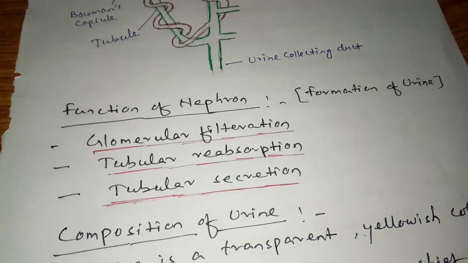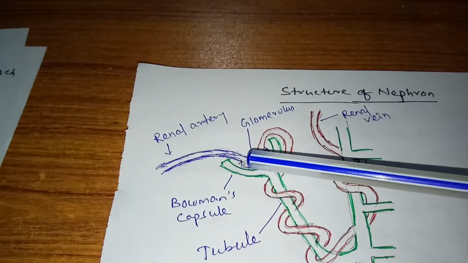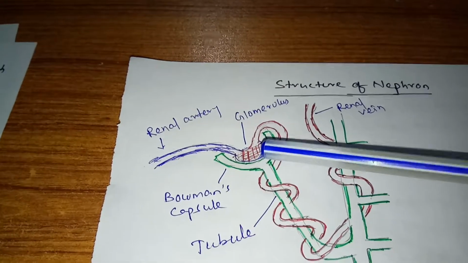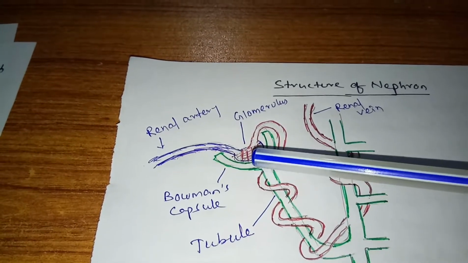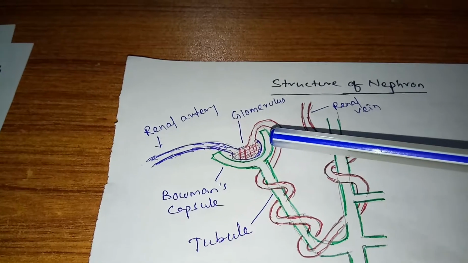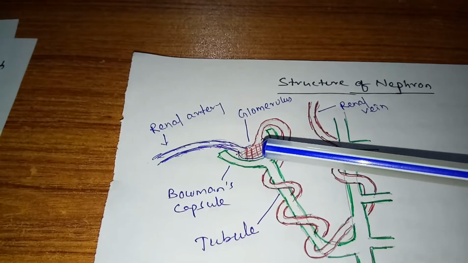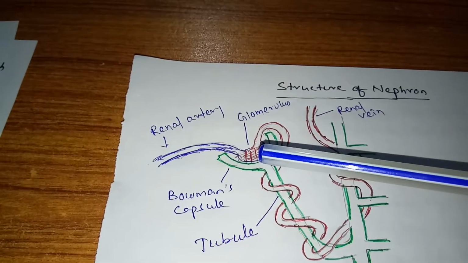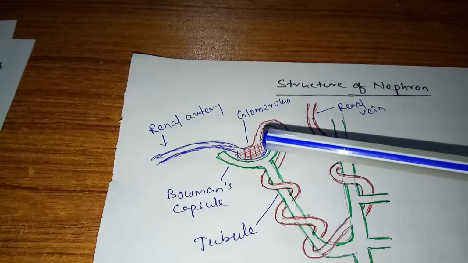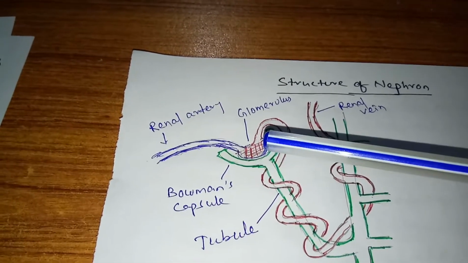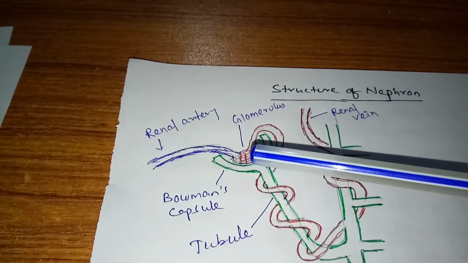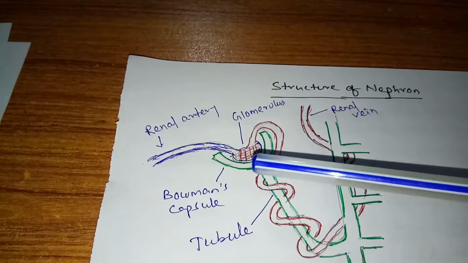Let us understand what is glomerular filtration. Students, when the artery enters the Bowman's capsule, the glomerulus is formed, and from the glomerulus all the materials will be absorbed by the wall of the Bowman's capsule except blood, because blood carries many dissolved substances like digested food, amino acids, proteins, salts, minerals, nitrogenous waste, hormones, enzymes. All the materials are absorbed into the wall of the Bowman's capsule.